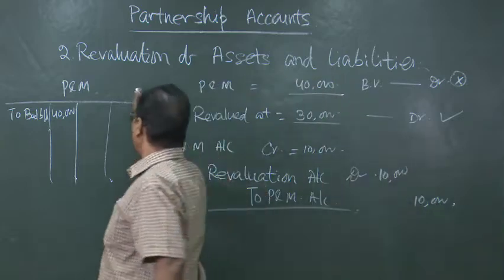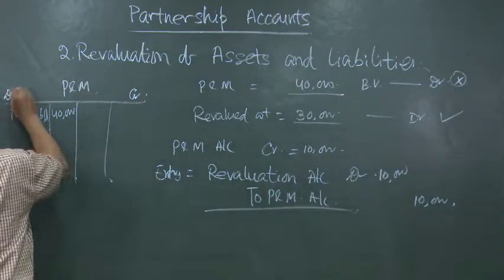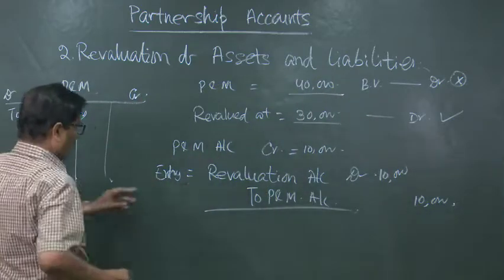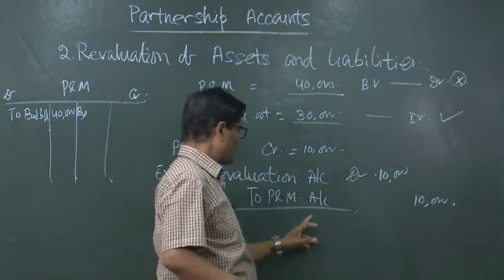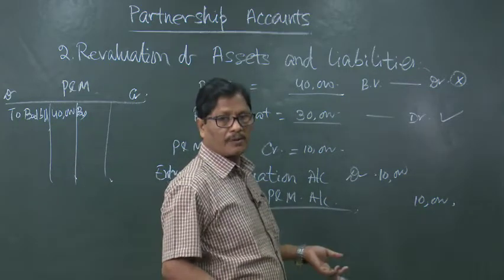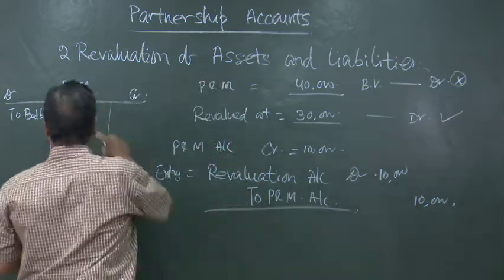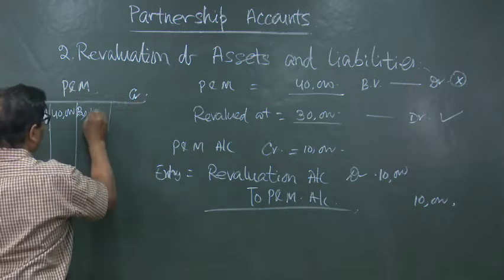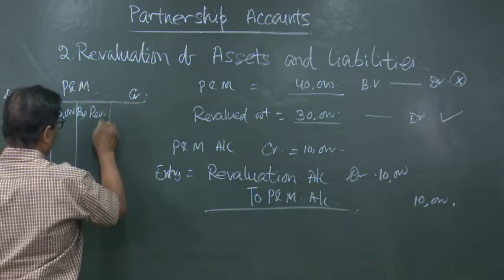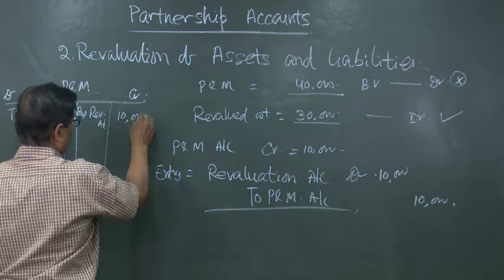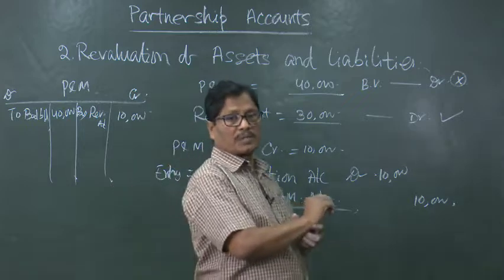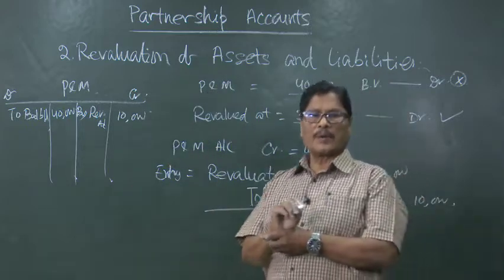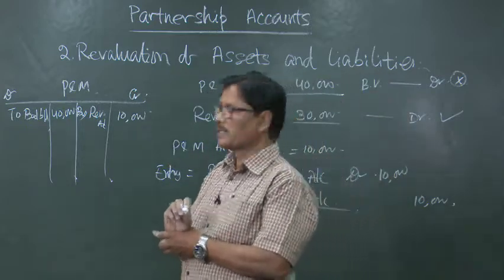So it will be credited by 10,000. So by entry is revaluation account debited to plant and machinery, or plant and machinery account is credited by revaluation. Plant and machinery account credited by revaluation account 10,000. So henceforth the amount of the balance in the plant and machinery account will be 30,000.